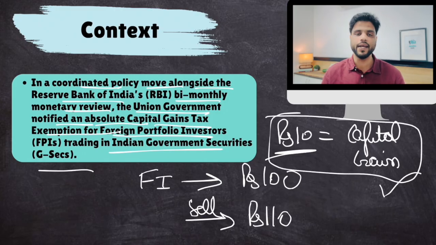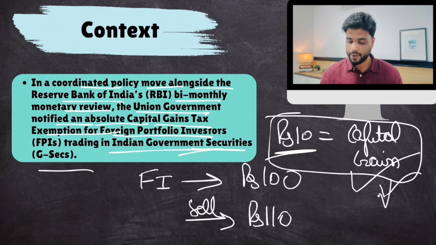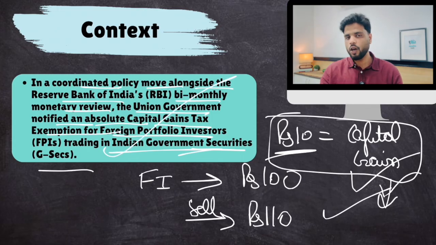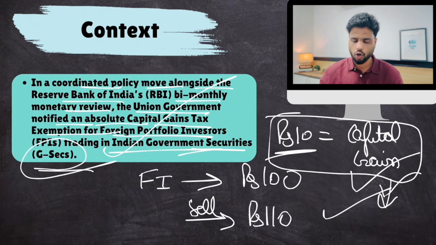Now this was applied on foreign investors investing in government securities. Foreign investors were no longer interested in Indian government securities. So as to attract them, government has decided to exempt these foreign investors from paying this capital gains tax. Now they will save a lot of money on capital gains, and they are attracted towards government securities because they see a chance of earning more money on capital gains. So this is the thing. Along with this, they have taken a lot of other steps also to make government securities attractive. So let's talk about those things.